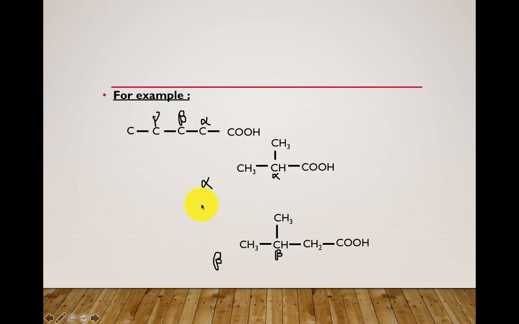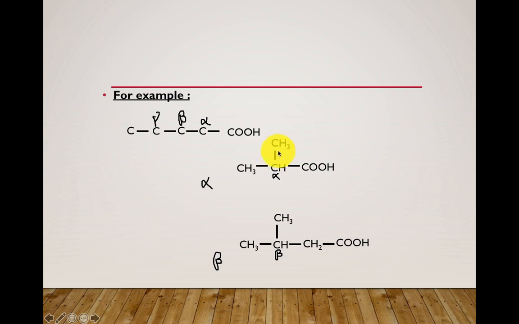So how are you going to name the carboxylic acid groups which contain a derivative? See here, this is an example of the monocarboxylic acid group. Consider the carbon which is directly attached to the carboxylic acid group. It is known as the alpha carbon. And the next carbon is beta and the next carbon is gamma and so on. So now if any substituent is attached to the alpha carbon, see, this is an example of the monocarboxylic acid which contains a substituent. What is the substituent here? Methyl group is the substituent.